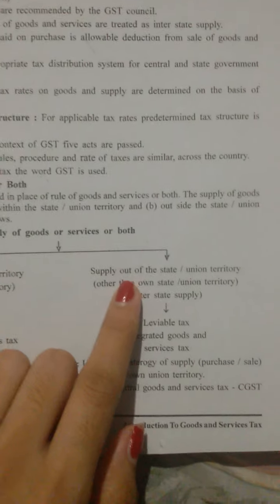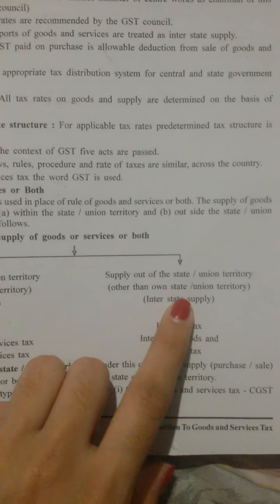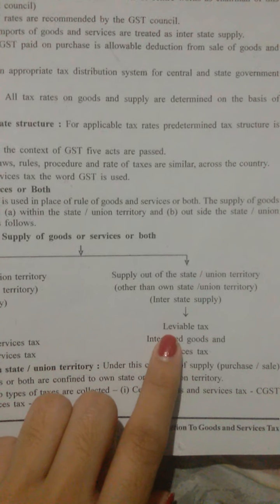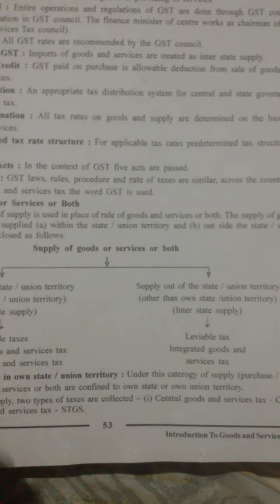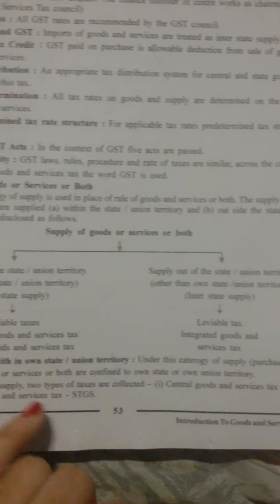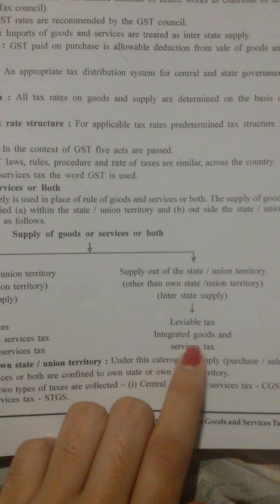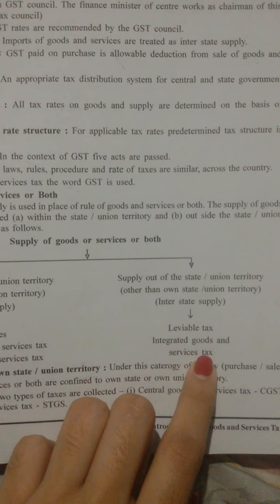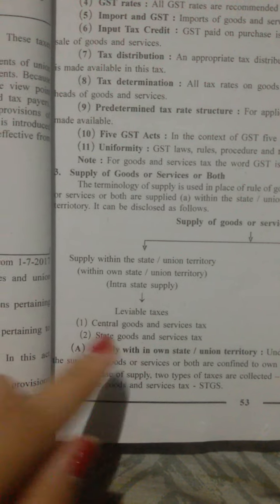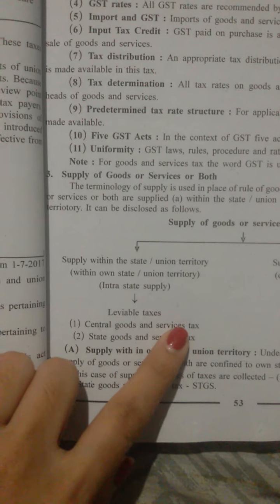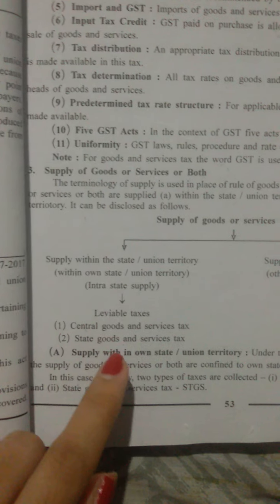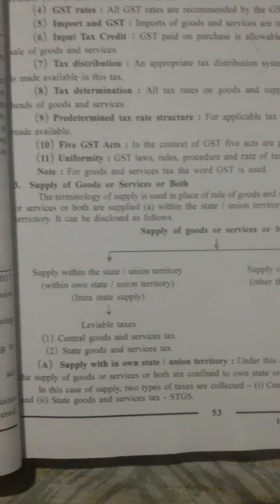And if the supply of goods is done other than the own state or union territory, it is the same way, but in this case integrated goods and services tax is involved.